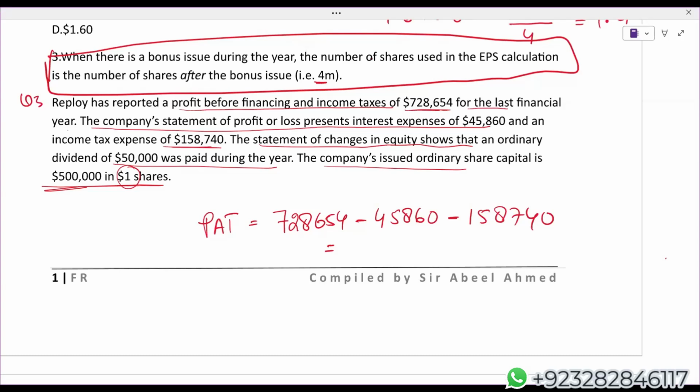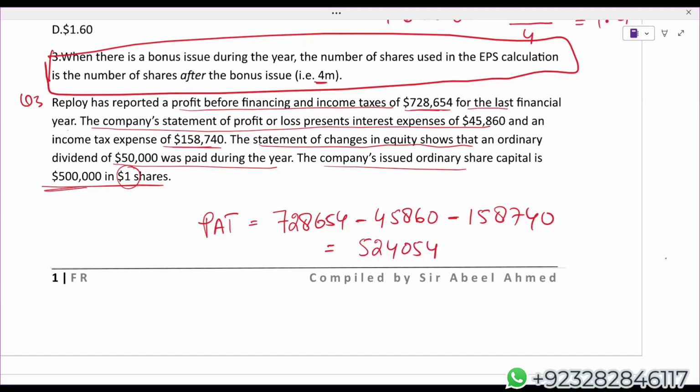7,28,654 minus 45,860 minus 1,58,740. So 5,24,054. That is profit after tax.